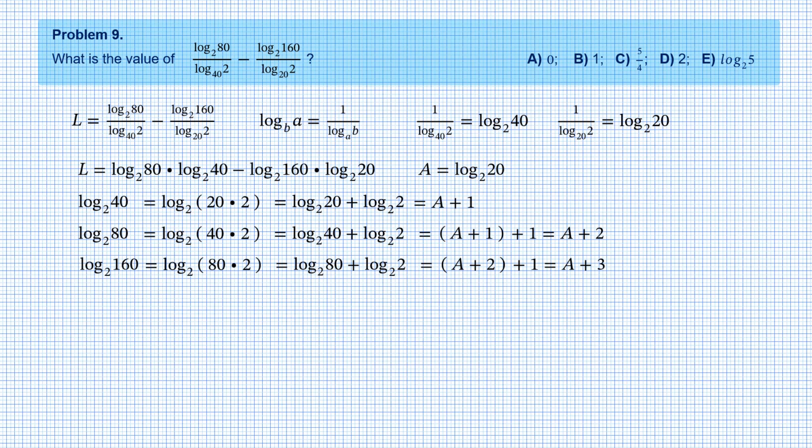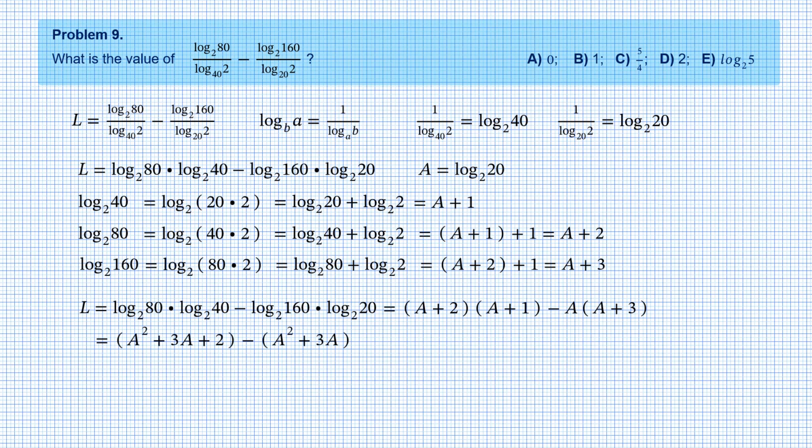Substitute the values into the expression for L, and it works like a magic charm. All the terms containing a are nicely cancelled out, and we get just 2. Choice D. I wish all my life to be as simple as that.